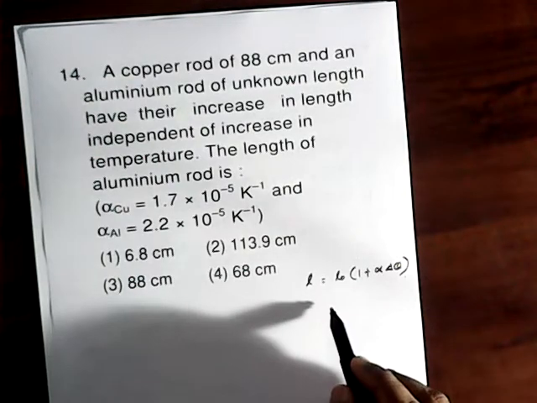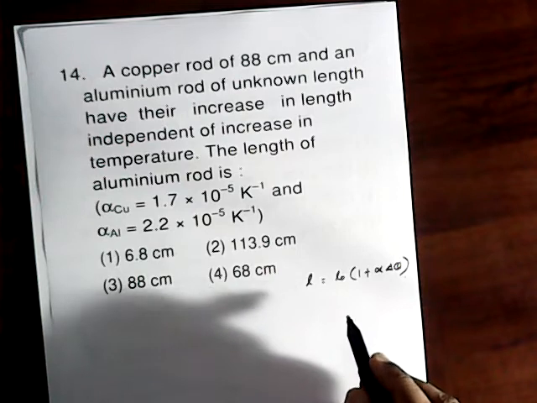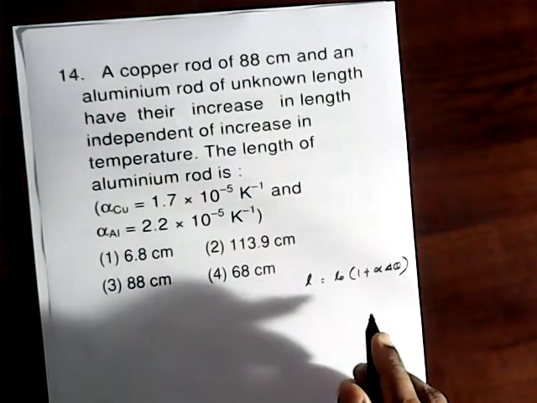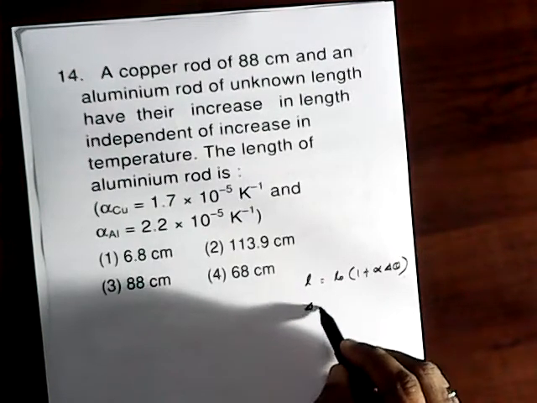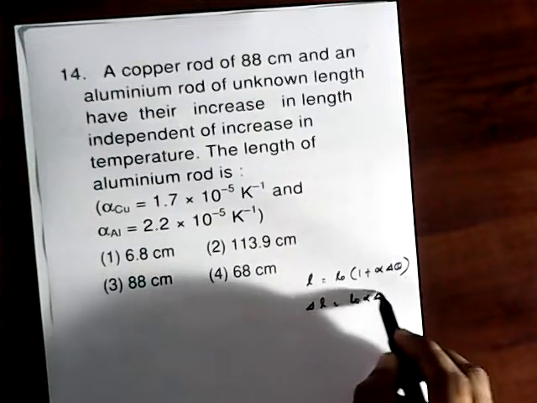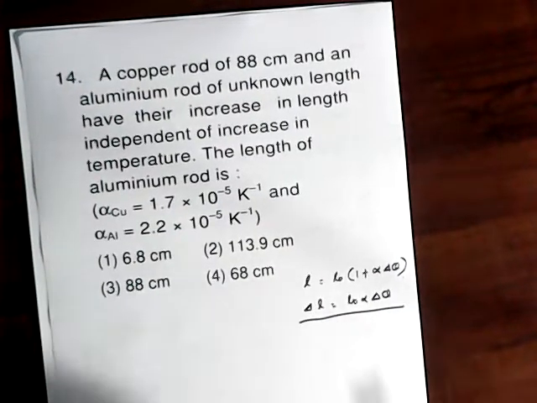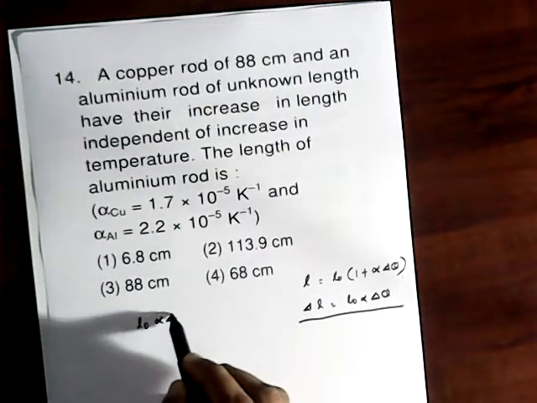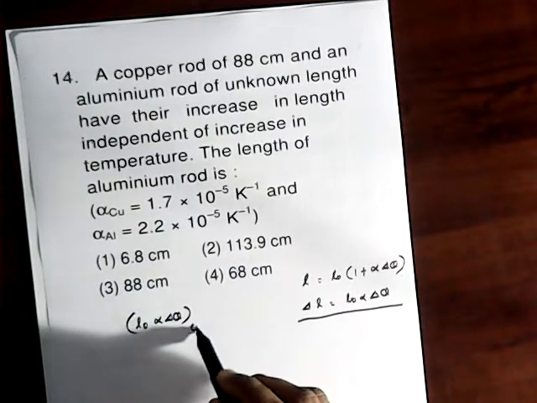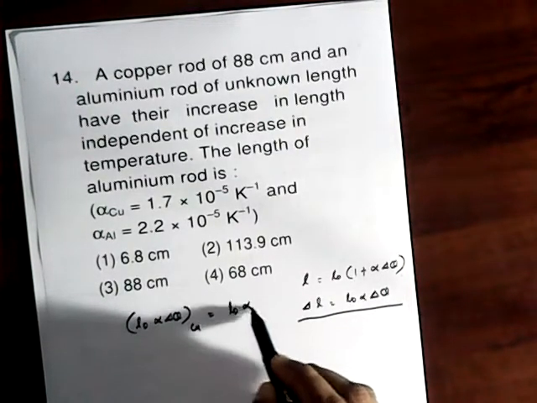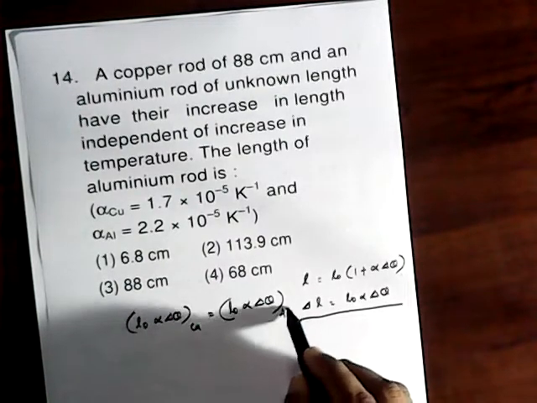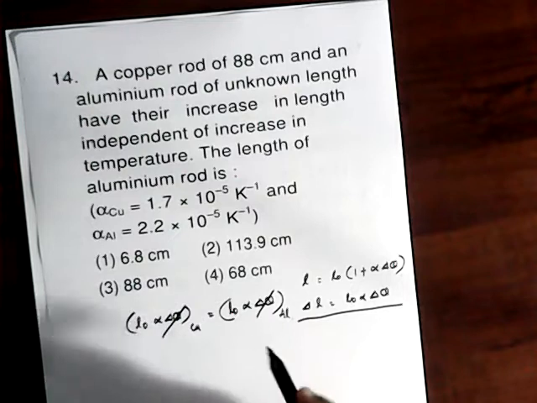Since the change in length is independent of temperature, we can write for the two cases L0 alpha delta theta for the copper rod equal to L0 alpha delta theta for aluminium. The change in temperature is the same.